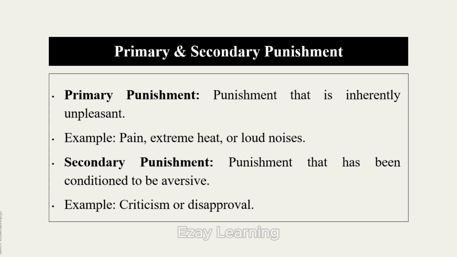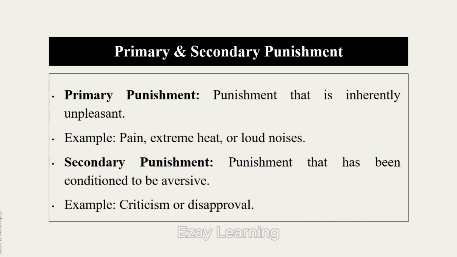And then primary and secondary punishment. Primary punishment is the punishment that is inherently unpleasant. These do not need to be taught and are naturally unpleasant for us. For example, pain, extreme heat or loud noises. Secondary punishment is the punishment that has been conditioned to be aversive, conditioned to be unpleasant or bad. Examples include criticism or disapproval.